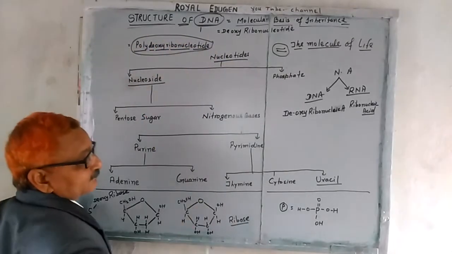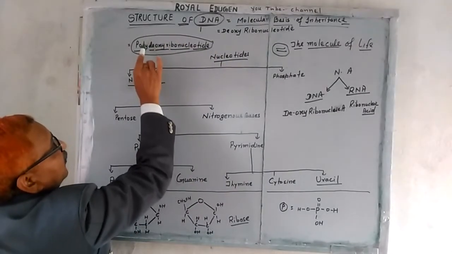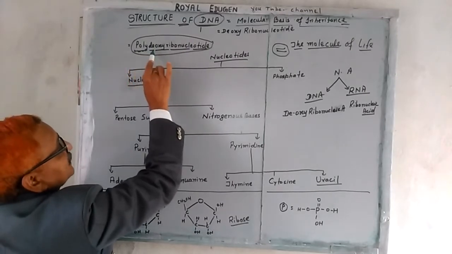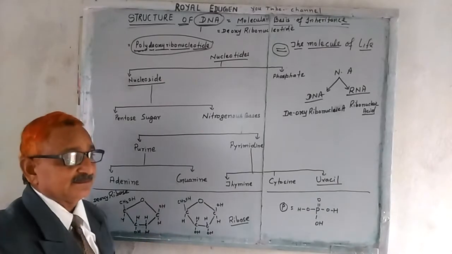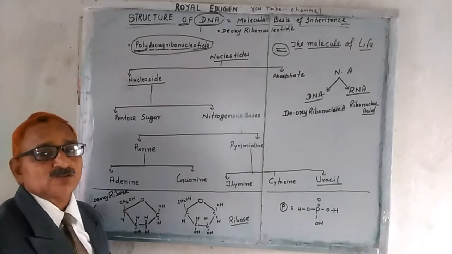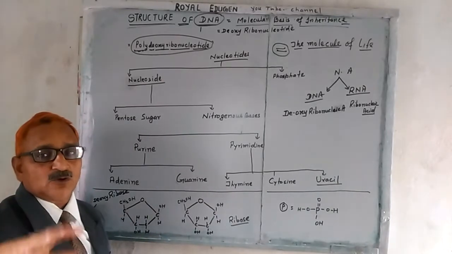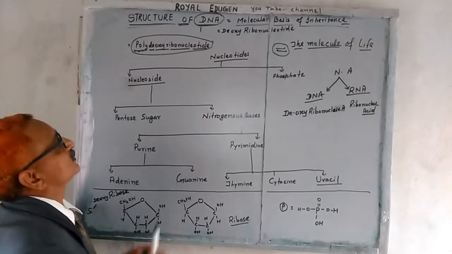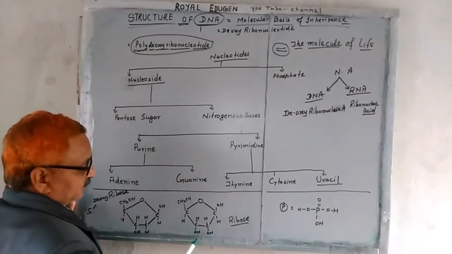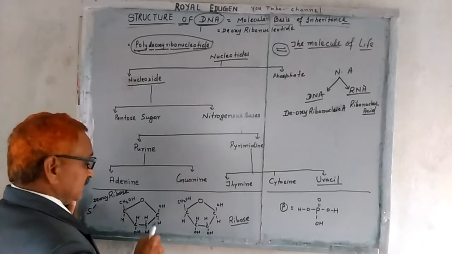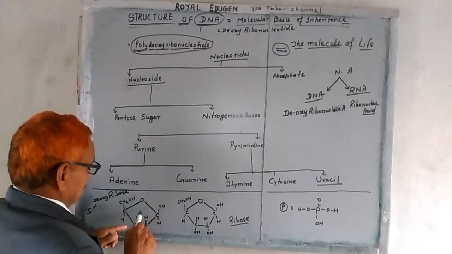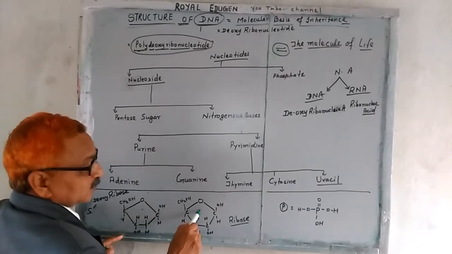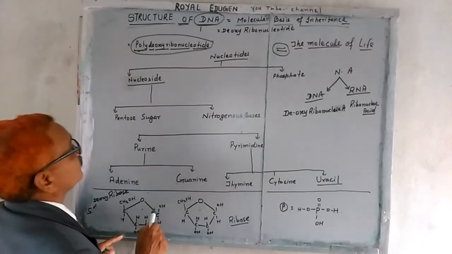deoxyribonucleotide. The word, remember, poly means many. When the prefix D is added to a word, it makes it lower, it reduces. So one oxygen is removed. When you properly see the sugar, this one is a sugar, deoxy sugar and ribose sugar, pentose sugars.